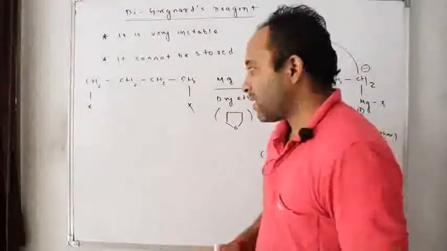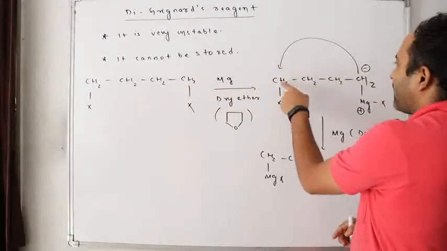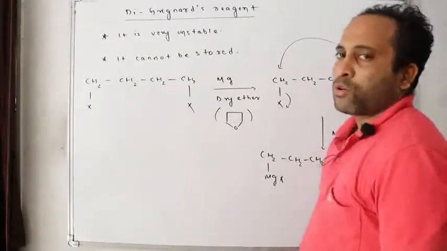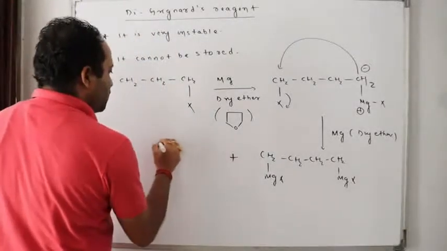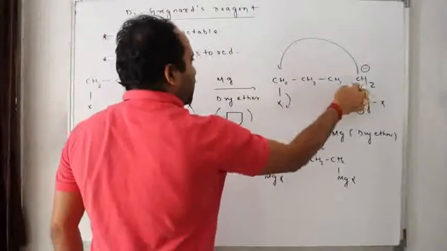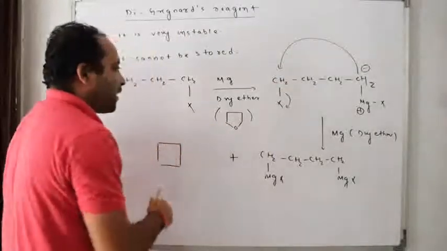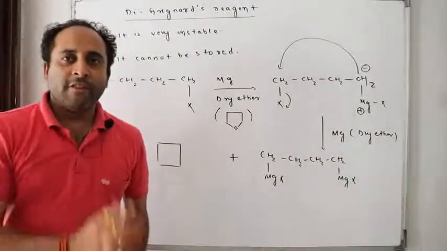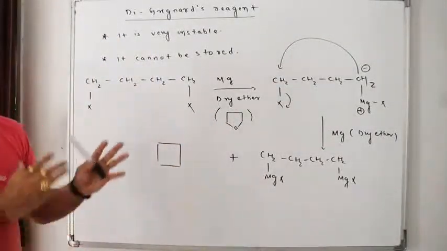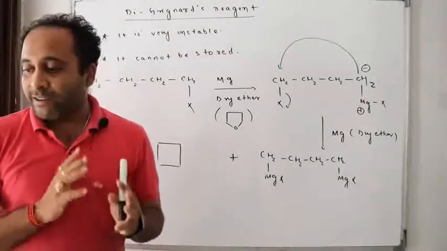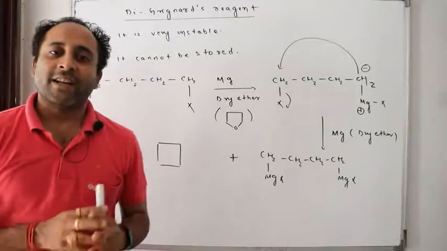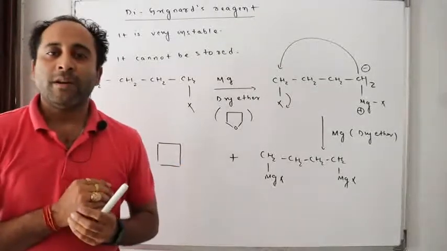There is every chance that this CH2 will attack on this and this X will be thrown out. So we can't avoid the formation of this cyclic compound: 1, 2, 3, 4, a 4-membered ring. We can't stop this cyclic ring from being made.